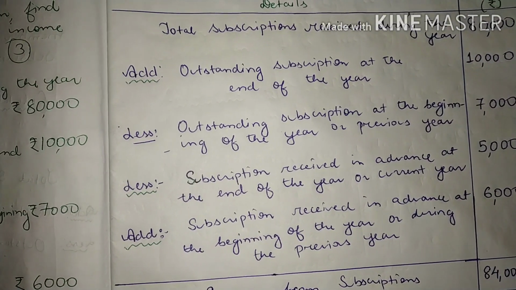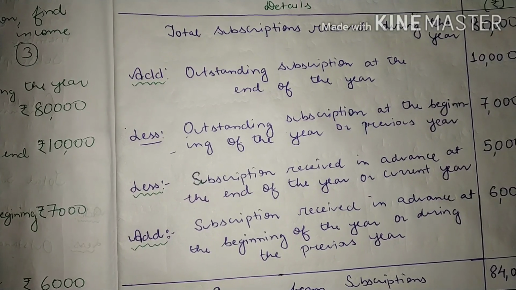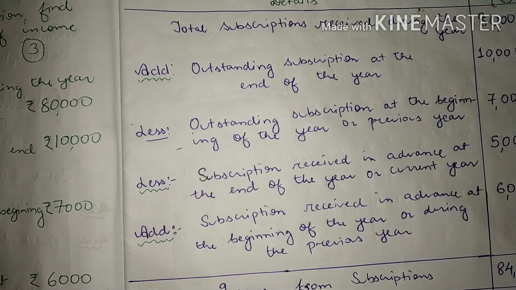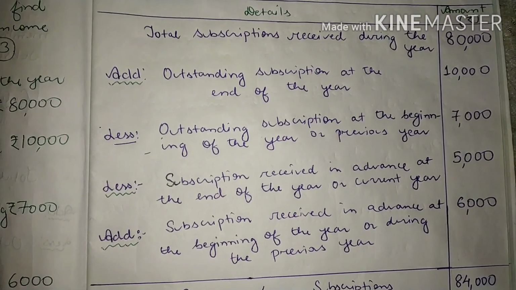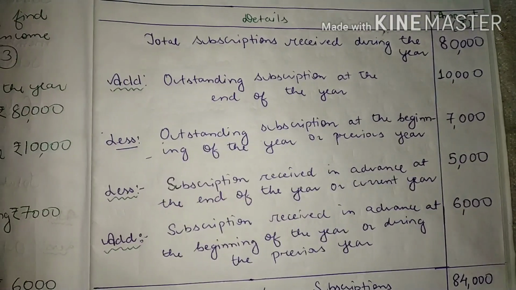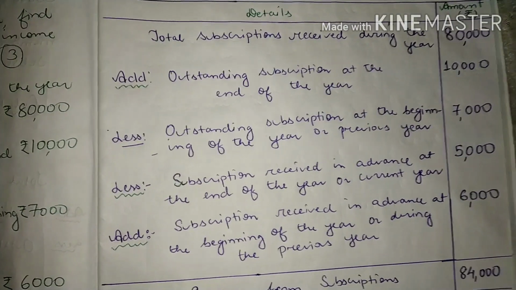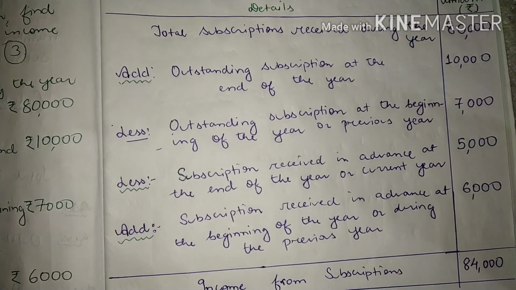I had told you in the previous videos also that in the income and expenditure account, only the income and expenditure relating to the current year will be recorded. So as you can see here, if there is any outstanding subscription which is given at the end of the year, whatever subscription outstanding is there for the current year, has to be added.